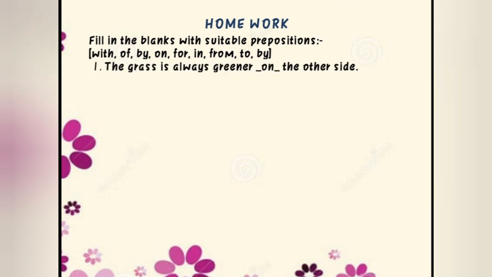The first question is, the grass is always greener on the other side. Here we are talking about the other side, so that's definitely the surface we are talking about. Although this is a simple clause, the meaning is a different thing. So on the other side means the surface, that's why on. Next, I am fascinated by these new gadgets. By these new gadgets means through these. Because of this we are going to use by.